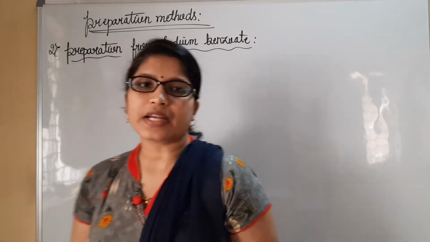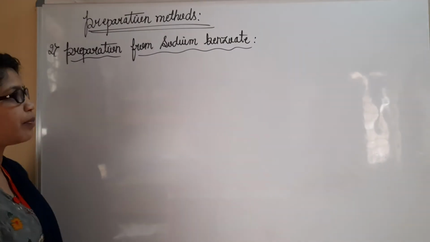Now let us see the second method of preparation, from sodium benzoate.